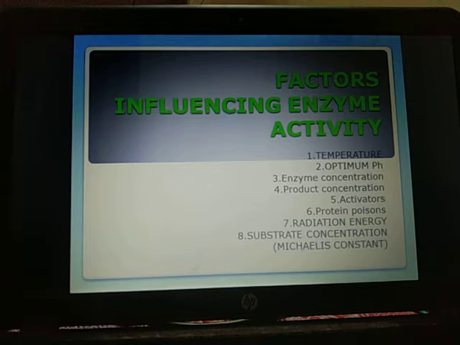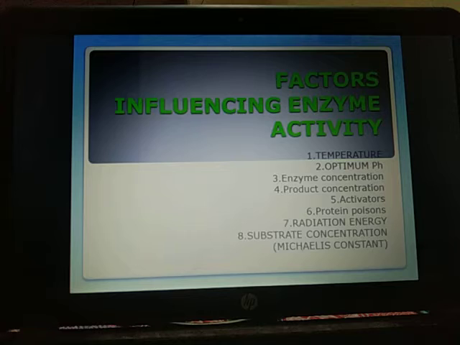Most of the intracellular enzymes function near neutral pH, with the exception of several digestive enzymes which work either in the acidic or alkaline range of pH, for example pH 2 for pepsin and 8.5 for trypsin. Next is enzyme concentration. The rate of biochemical reaction rises with the increase in enzyme concentration up to a point called the limiting or saturation point. Beyond this, an increase in enzyme concentration has little effect.